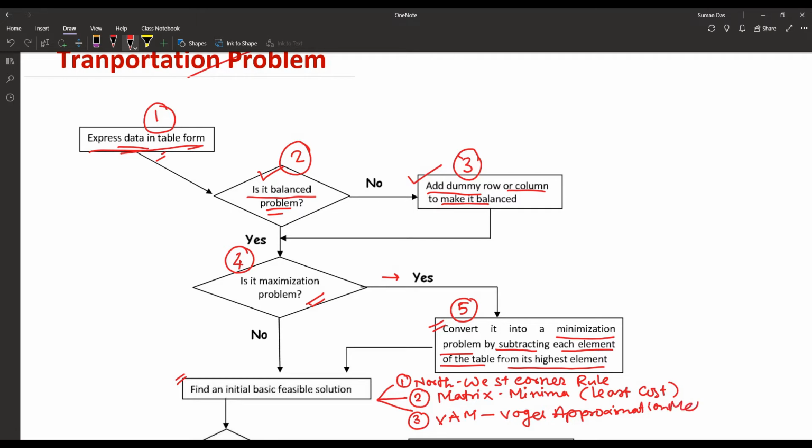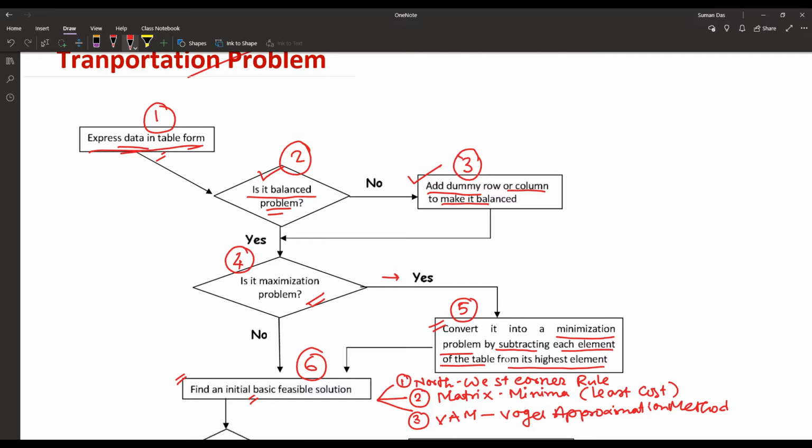So at first, as it is a maximization problem, we have to convert it into a minimization problem. Let's check how to convert it into a minimization problem and then how to find the initial basic feasible solution.